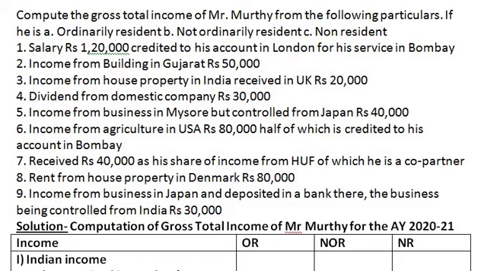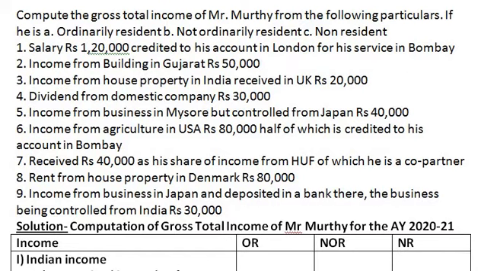The second point is income from building in Gujarat. Income from building in Gujarat in India, therefore it is Indian income. As it is Indian income, taxable to all the three columns, that is ordinarily resident, not ordinarily resident and non-resident. So make the marking here that even the second point is Indian income.